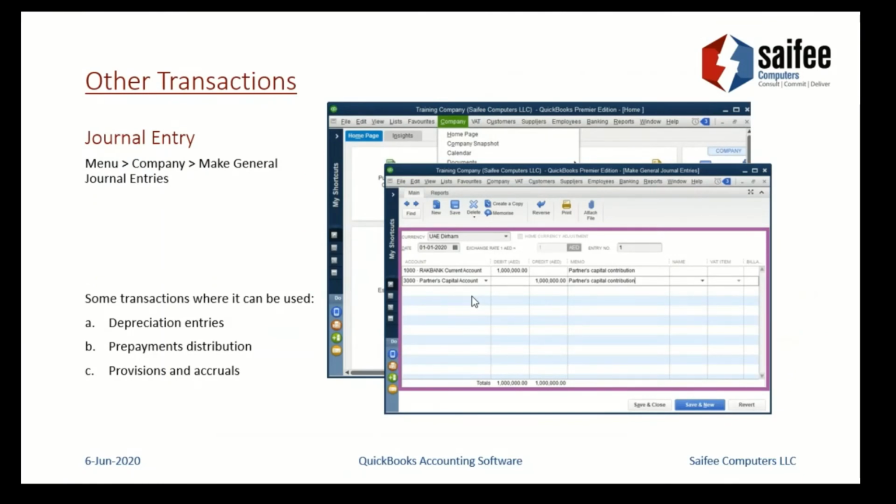If the company is making prepayments, let's say we are paying the rent for 3 months for the office in advance, you want to book it as a prepayment and then make sure that every month the exact rent amount comes into your profit and loss. For that purpose, you can use it. And then you can use it for your provisions and accruals purposes, that your auditor also might want you to do.